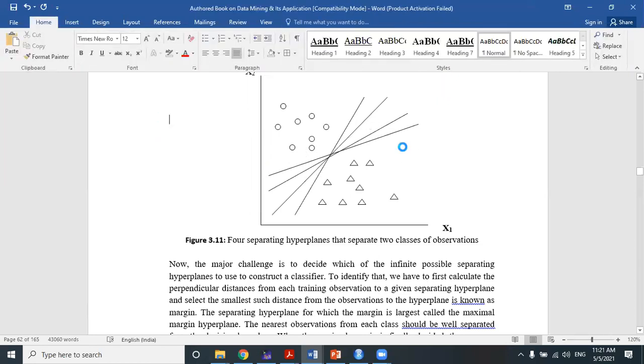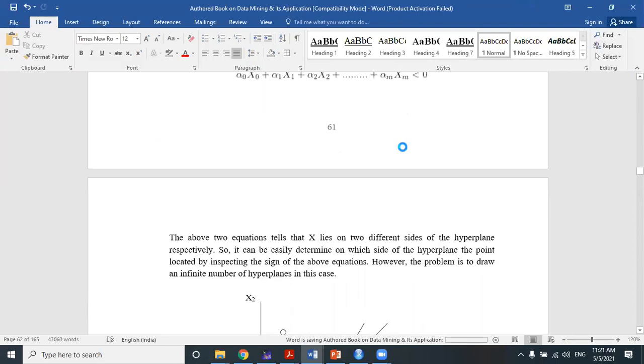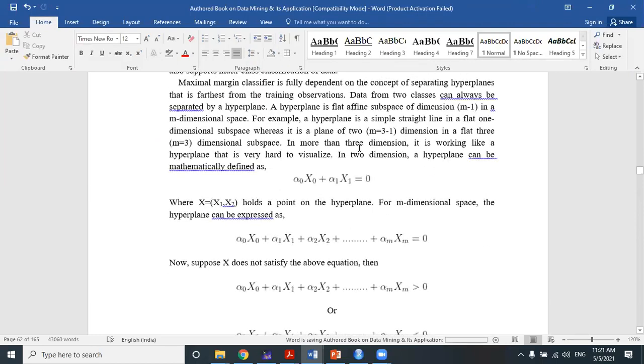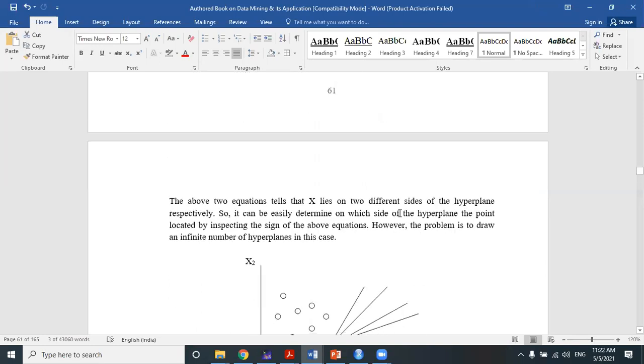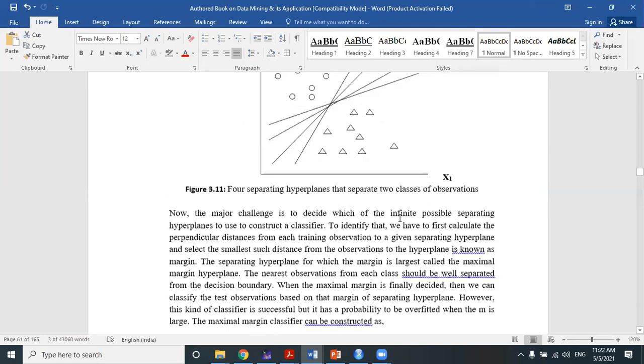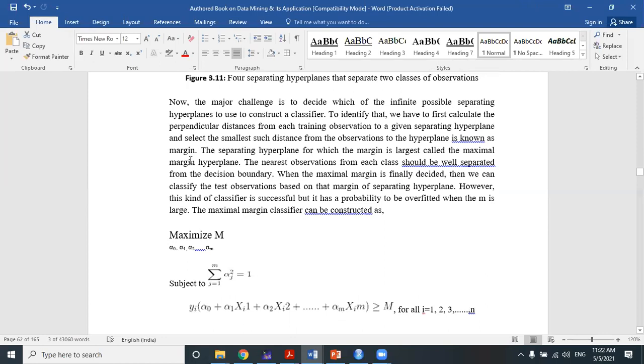Okay. So we'll consider this one, and the margin, which is the maximum. That's why it's called the maximal margin classifier. Why is it called maximal margin? The margin of a classifier, or the margin of a hyperplane, which considers the maximum margin from its nearest object, is called the maximum margin classifier. We will go for that particular hyperplane, the separating hyperplane for which the margin is the largest.